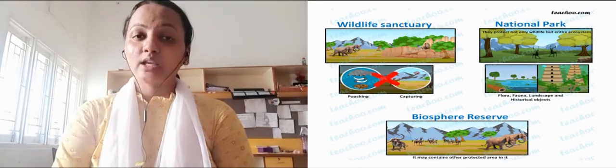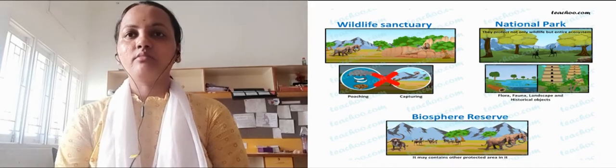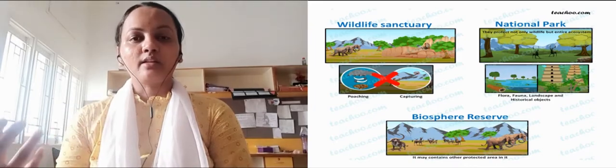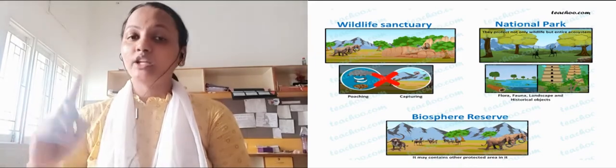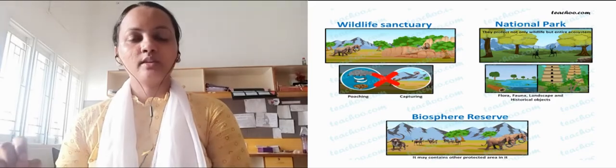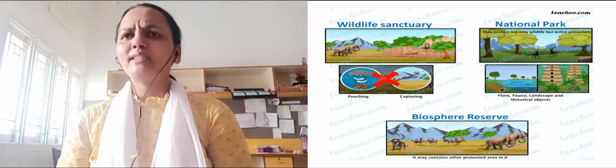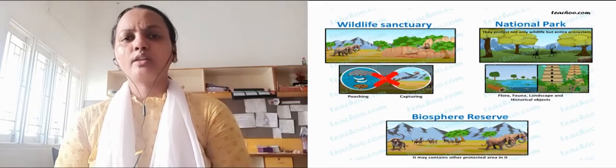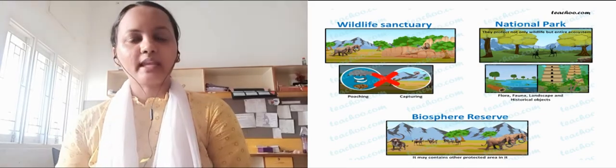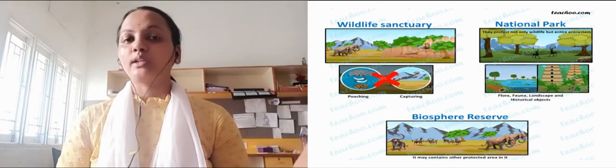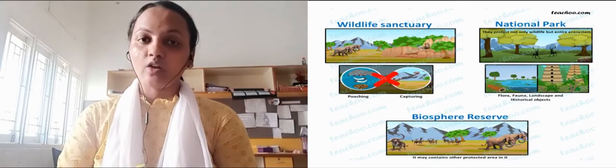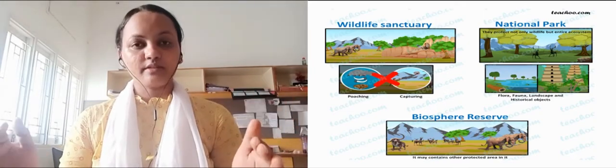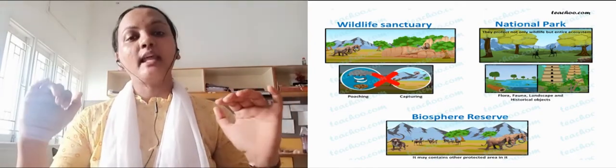Where poaching, that is killing of animals, is not allowed. For example, elephants are hunted for their tusks, and tigers are killed for their skin. So this is totally not allowed in wildlife sanctuaries. And capturing, that is, no animal is captured there for the sake of anything. Some animals are captured and then sold to circus people. So this is not at all allowed. So this is a type of conservation of wild animals in a wildlife sanctuary.